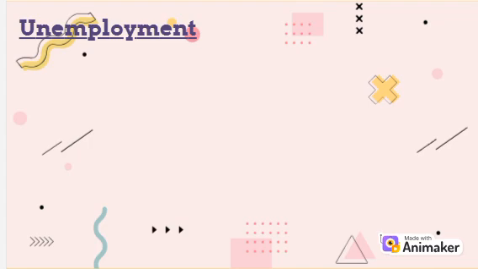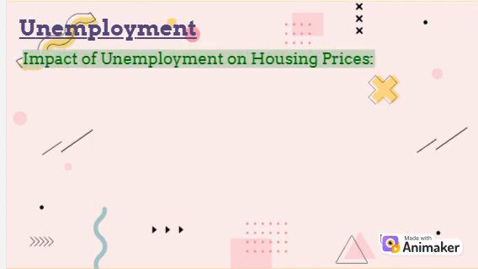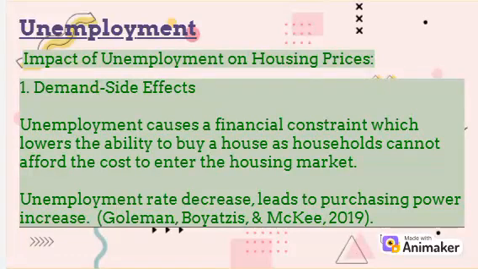The next cause of inflation is unemployment. The impact of unemployment on housing price can be shown in two sides, which are demand side and supply side. On the demand side, which also means home buyers, unemployment causes a financial constraint which lowers the ability to buy a house as households are unable to afford the cost of entering the housing market.